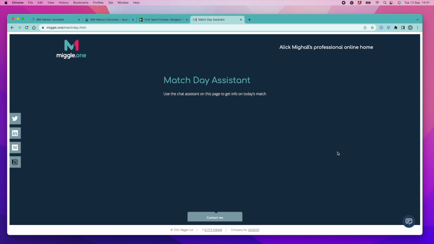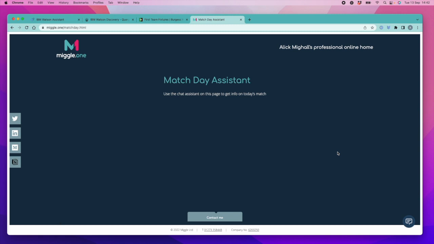So here is a little chatbot demo which looks at potentially resolving a challenge that might sometimes come up if you go and watch a lower league football match and you see these players playing but you don't really know much about who they are. So this gives you a quick and easy way of finding out about them, which is quite nice because often I find that a lot of non-league players have got quite interesting backstories, and it can be good to find out a little bit more about those.